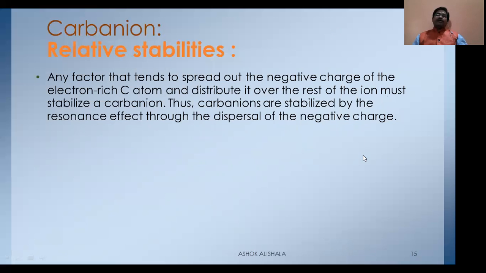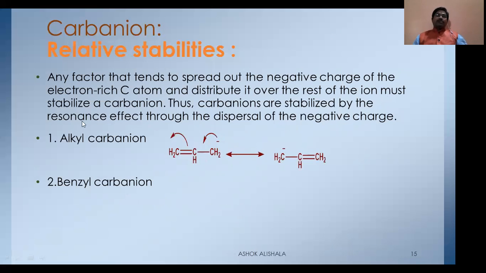See this one, alkyl carbanion, benzyl carbanion. This is an allyl carbanion where the negative charge is shifted from carbon to between this carbon. Simultaneously, the pi bond electron shifted to here. Therefore, the negative charge is distributed among these three positions. Because of that, distribution is more. That's why this is more stable when compared to the normal carbanion.